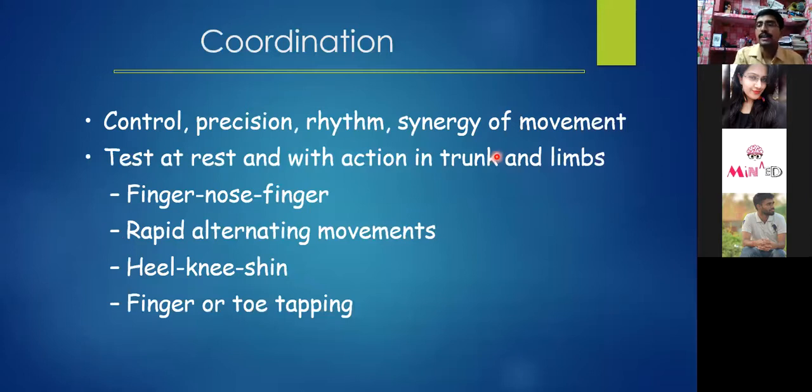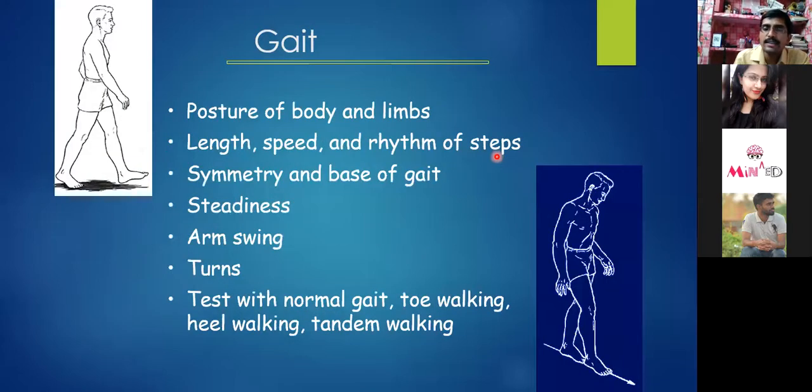Coordination has to be tested, and for coordination we have different tests for the upper limb and lower limb. The finger to nose test is the commonest one which can be used. This shows two things: the tracts of the spinal cord along with muscle power, and rapid alternating movement. Along with this, it also shows the intactness of the cerebellum or the basal ganglia. If there is incoordination, there can be involvement of the basal ganglia or the cerebellum. Heel shin test, finger toe tapping and others can all be used to check the coordination of the upper limb as well as the lower limb.